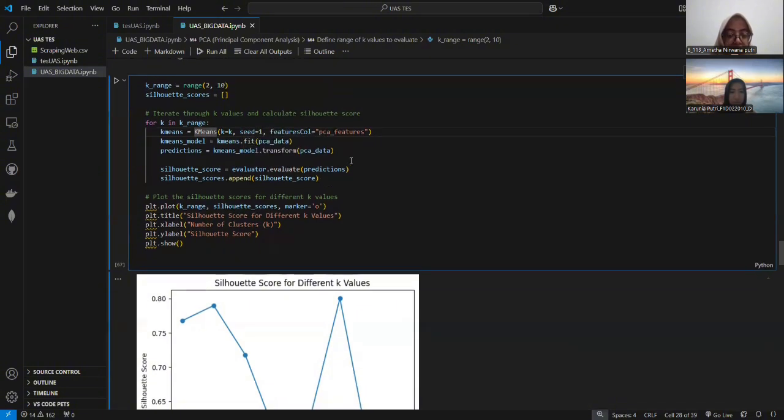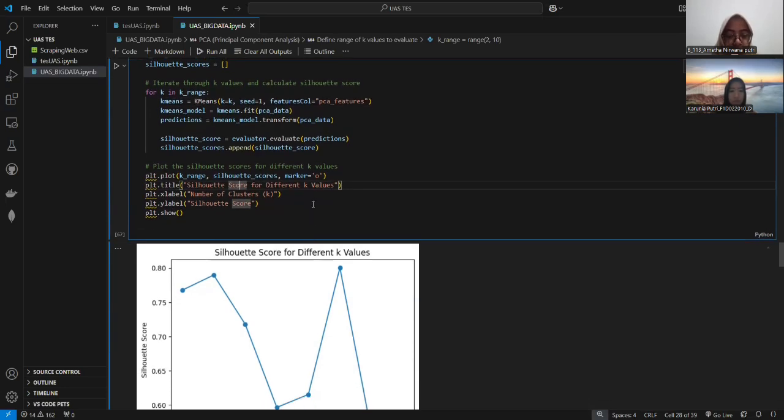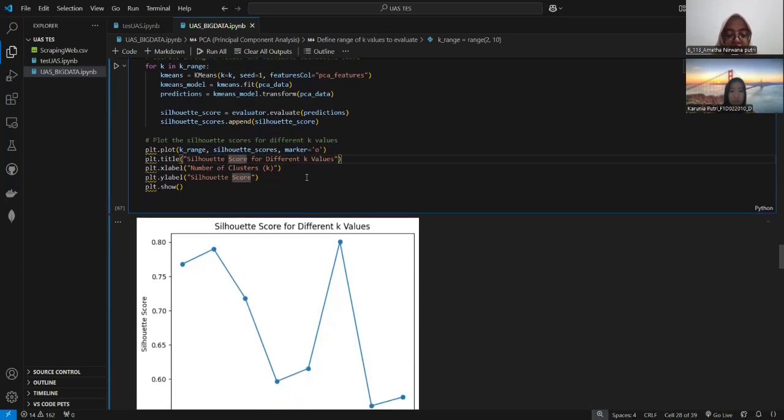Next, it evaluates the clustering result using the silhouette score, which measures how well the clusters are separated. Next, the silhouette score for each K is saved in a list.